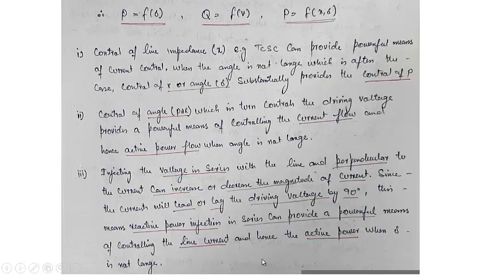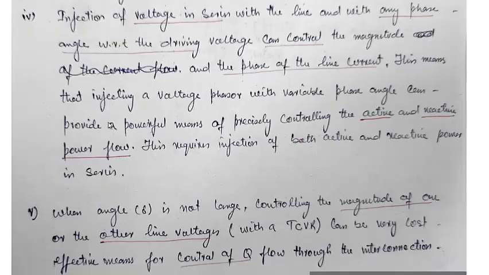When delta is not known, active power can be controlled. So these are three parameters which are usually used to control the active power. Similarly, if we inject a voltage in series with any phase, it is not that we have a phase relationship of 90 degrees only. In this case, the phase is different from 90 degrees. So with respect to the driving voltage, it can control the magnitude and the phase of the line current. In the previous case we had only the magnitude of the line current, but in this case it is also the phase. This means that injecting a voltage phasor with a variable phase angle can provide a powerful means of precisely controlling the active and reactive power.